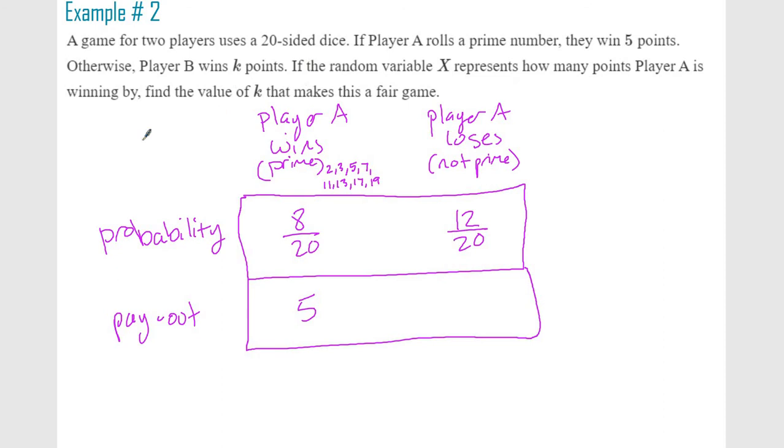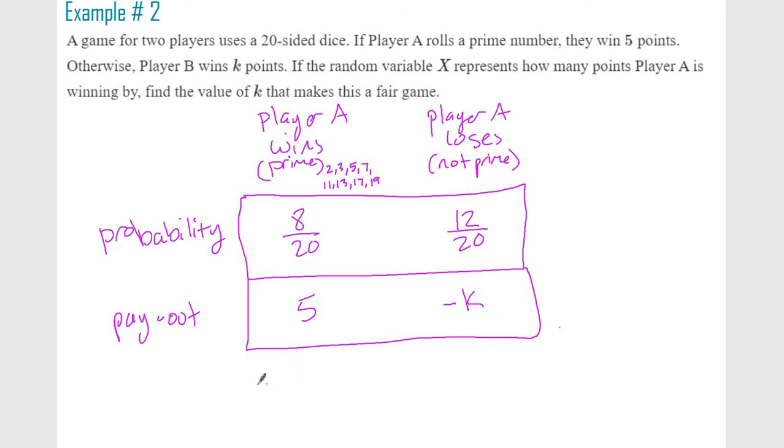So this would affect player A negatively. Think about how you're affecting the same person. Don't put plus K because A is not getting points here. So the expected outcome is you would add these values together and that would tell you the difference.